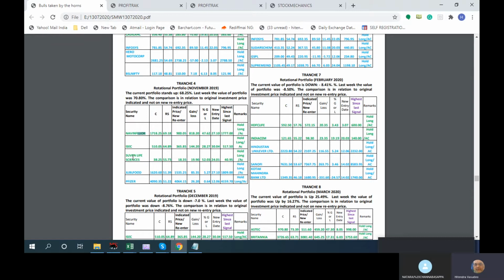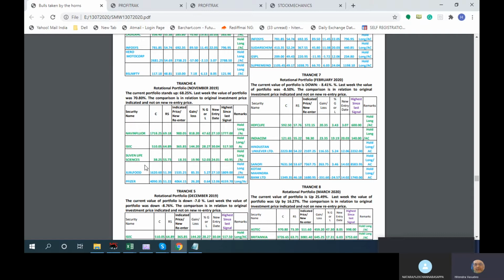Navin Fluoro, because we had the Suven Life actually before the split. So our costing was significantly lower. It had gone to 64, 65 also, but as long as it is above this particular RS mechanism, we are not disturbing it. So now this one is 68% up. Navin Fluoro, ISEC is there still, Jubilant Food, Pfizer. So you will see the stocks are also pretty good.